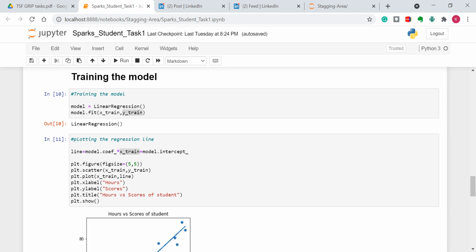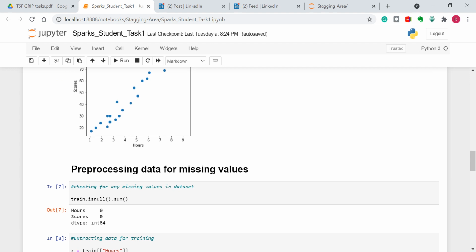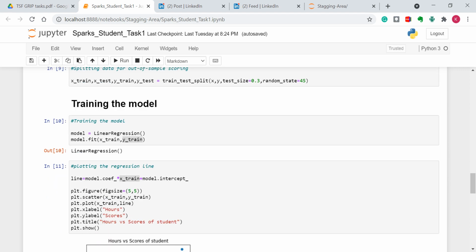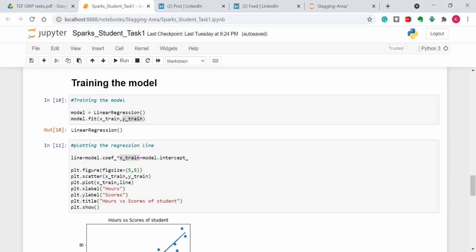Then the training phase. We can see that the output label is continuously varying regression values. We will be using linear regression for our problem statement. This will better suit our problem statement too. Next, by using the fit method, I will train our model using the x_train and y_train values.